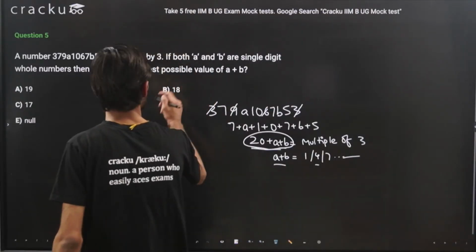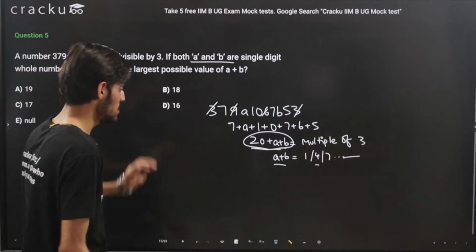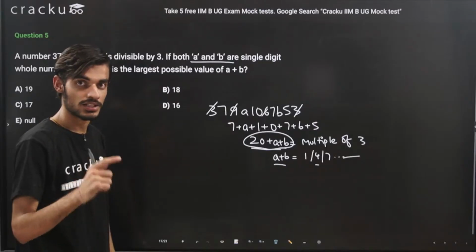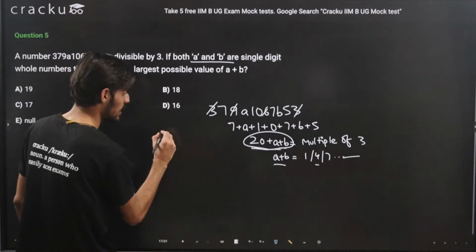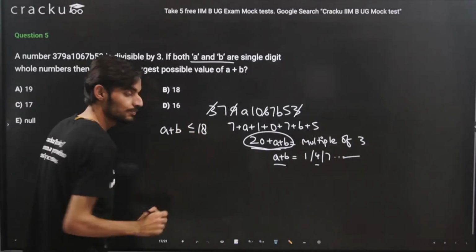One more thing here is that because A and B are single digit whole numbers, the largest value that A can take is 9. The largest value that B can take also is 9. So the summation of A and B should be less than or equal to 18, right?